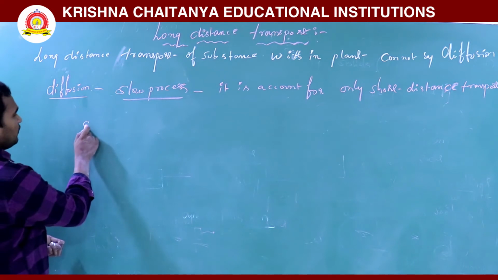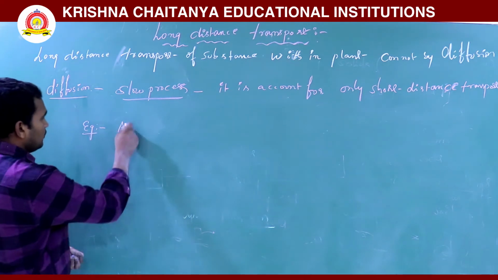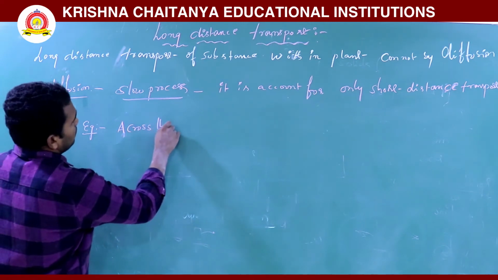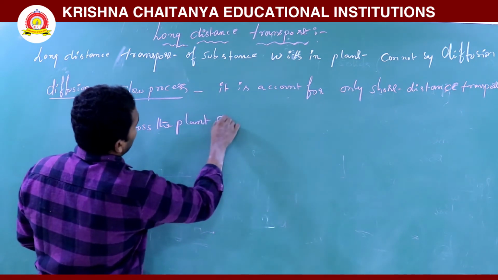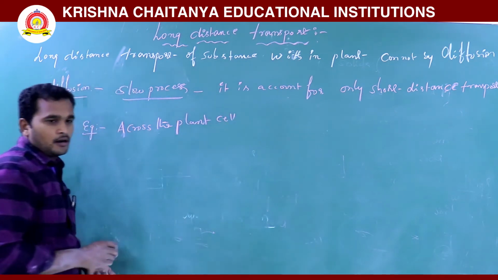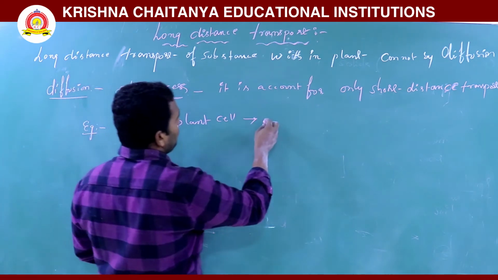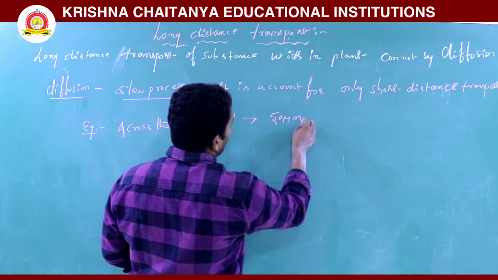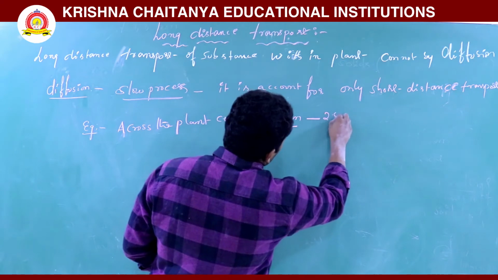For example, across a plant cell, transporting a substance over a 15 micrometer length of cell requires 2.5 seconds.